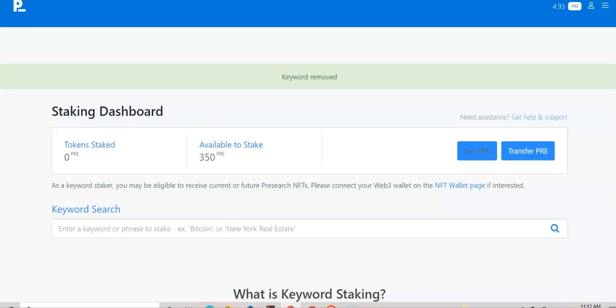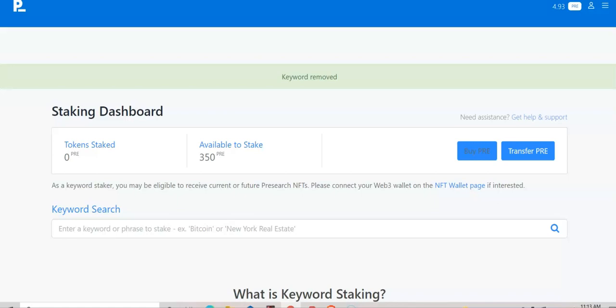One thing I'll let you know, I would buy it through this app with Bitcoin, unless you're going to buy a significant amount. I actually bought mine on KuCoin, and I think I bought 500 PRE. When I went to withdraw it and send it over to the Presearch browser and my account over here, they wound up charging me 150 PRE tokens in order to make the transfer. So KuCoin was kind of expensive. Other coins aren't as bad, but this is like a number 326, kind of obscure coin, and it runs on the Ethereum blockchain, which is also expensive. So I would buy them through these ads, through this platform. It will save you from having to pay 150 PRE to take it off KuCoin.